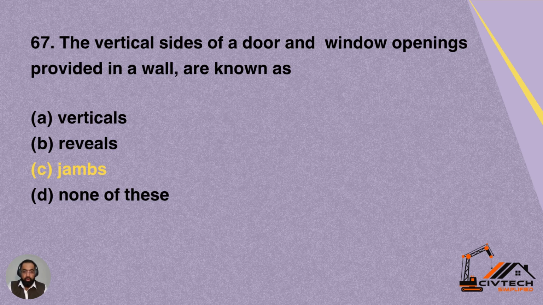Option A is verticals, option B is reveal, option C is jambs, option D is none of these. So option C is correct, which is jambs. Jambs are the vertical faces which hold the window or door frames.